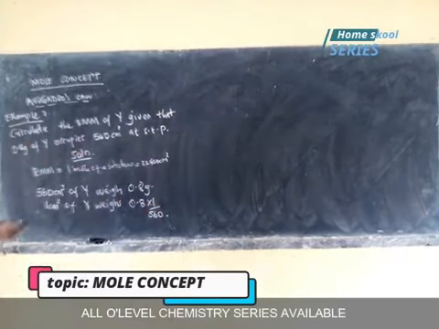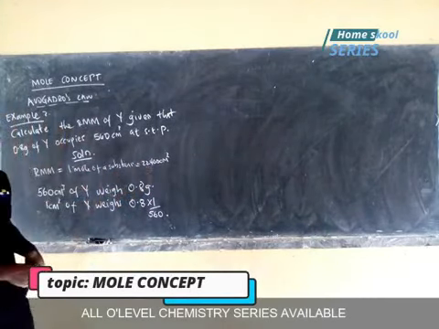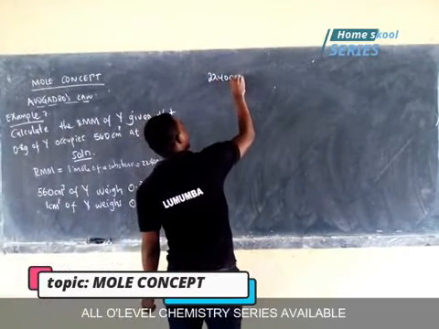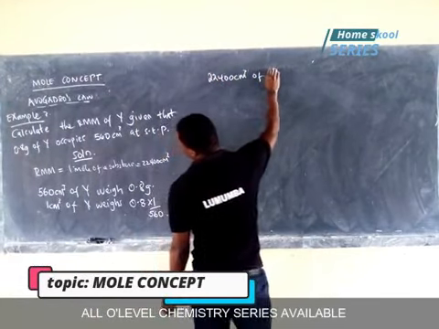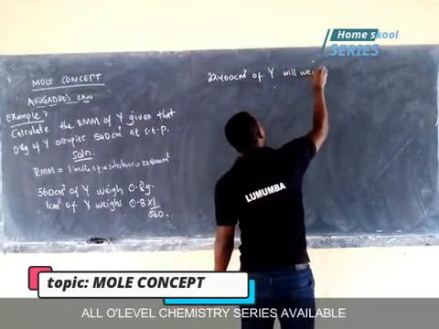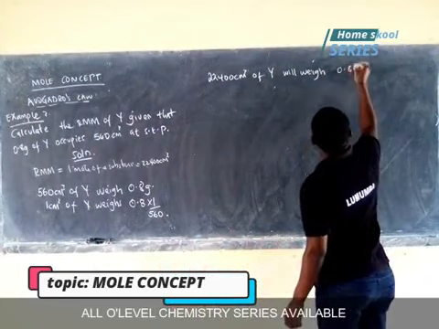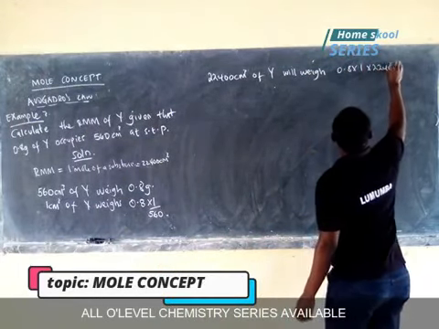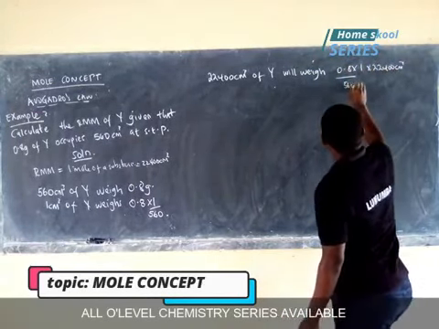Now, if 1 cubic centimeter weighs this, what of this volume at STP, which is 22,400 centimeters cubed of Y will weigh, cross multiply again 0.8 times 1 times 22,400 centimeters cubed divided by 560.